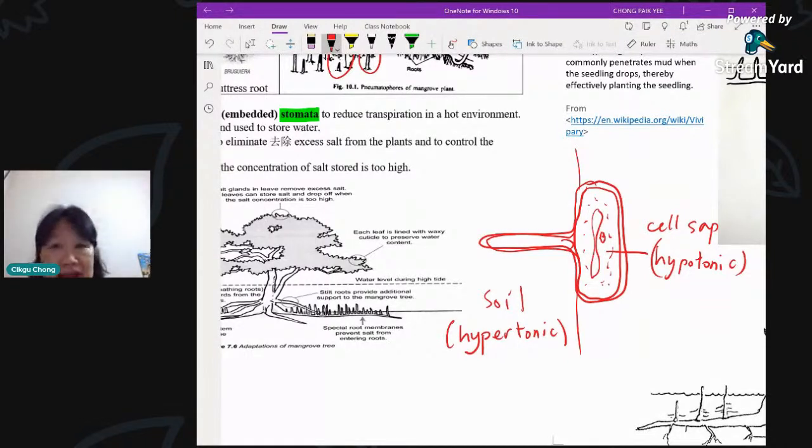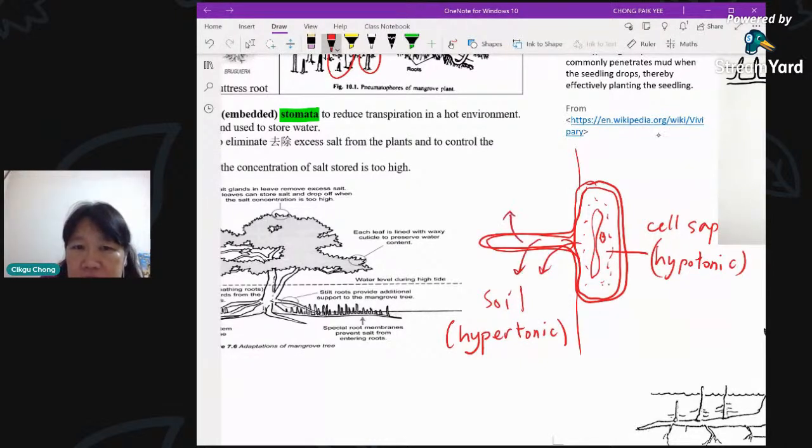So what's going to happen if you let osmosis take its course? Water will always move from a region of higher water content to a region of lower water content, or we say water will diffuse from a hypotonic region to a hypertonic one. So as a result, if this is a normal plant, I'm not talking about mangrove yet, water will actually diffuse out.